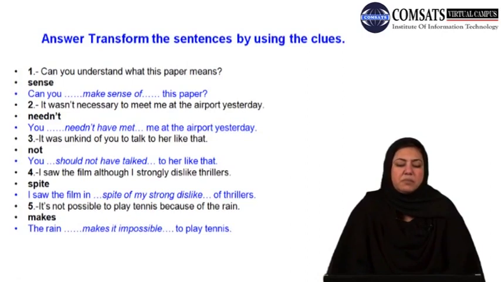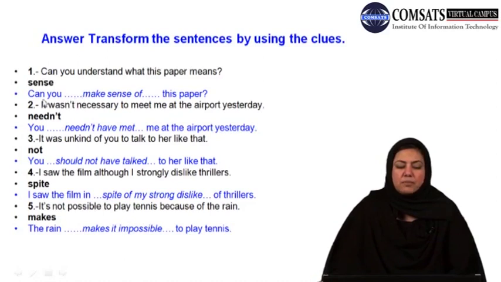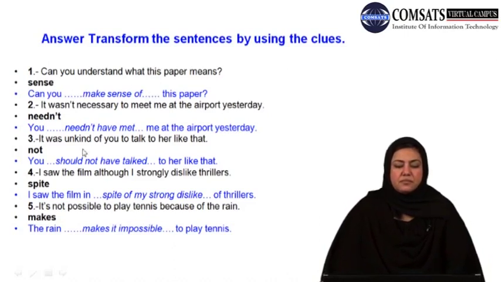Can you understand what this paper means? मैंने एक पहले आपको करके दिखाया था. Does it make any sense what this paper means? दूसरी example यहाँ पर है, can you make sense of this paper? अच्छा, now in all these answers that I have provided in blue, you would notice that some dots are used. These dots are not a part of the sentence. You would simply ignore these dots. They are just given here to facilitate us to mark the area where the change is made.